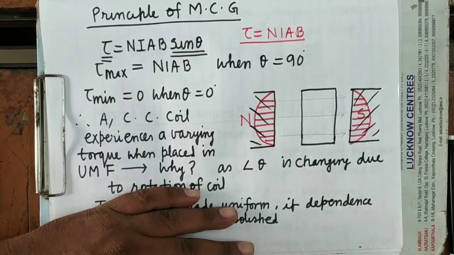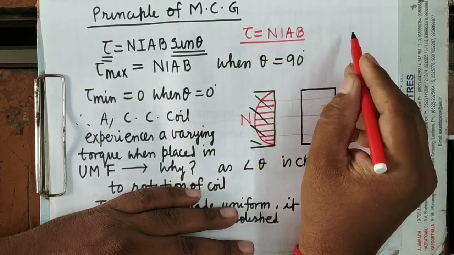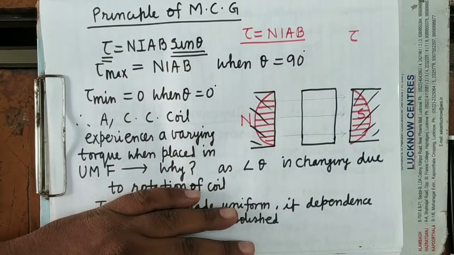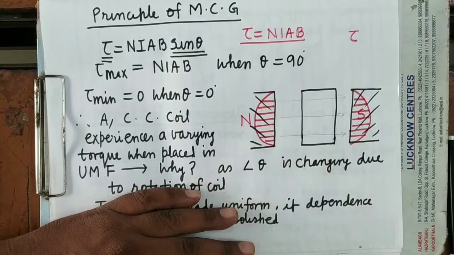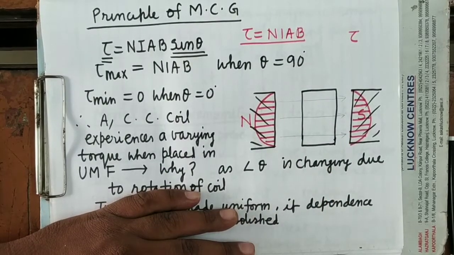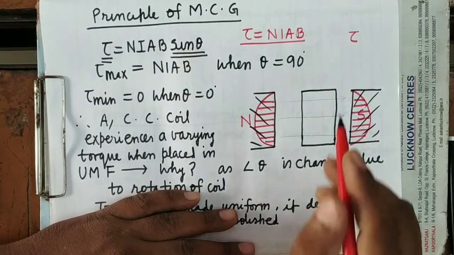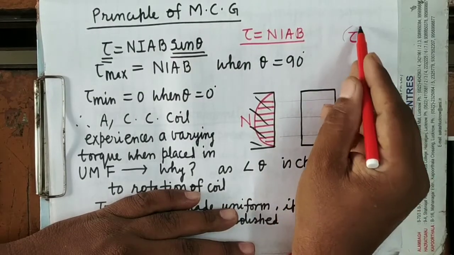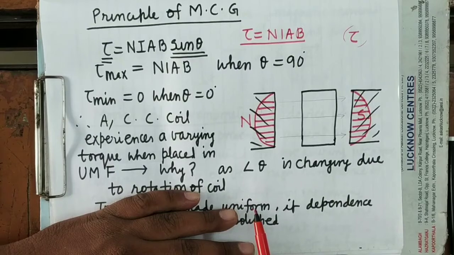So if the current is very small, then what will happen? It will produce a very small magnitude of torque. If the current is of the order of microampere, 10 to the power minus 6 ampere, it will produce a very small torque. It's clear?